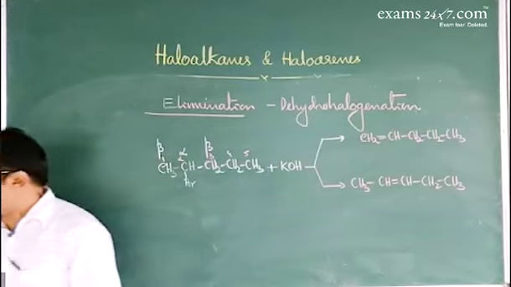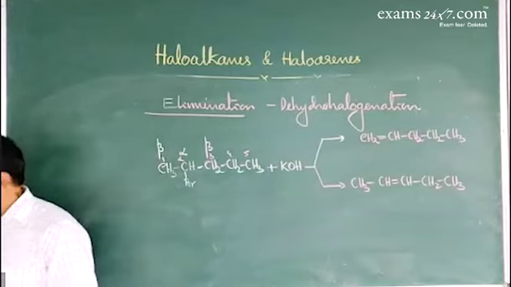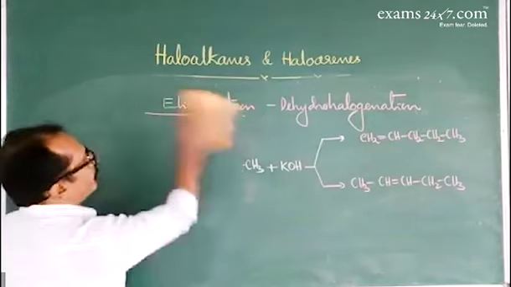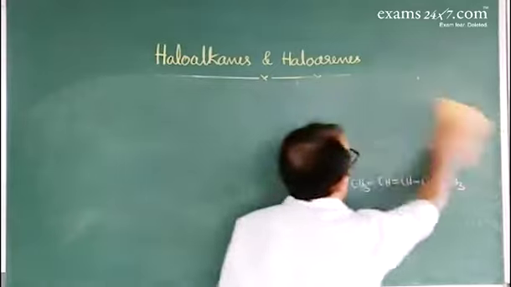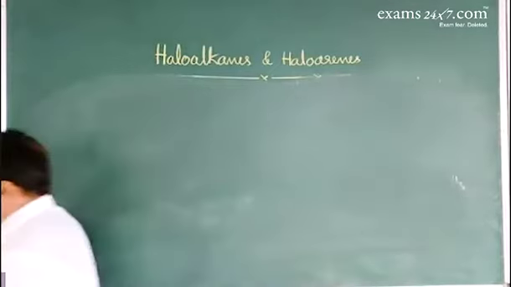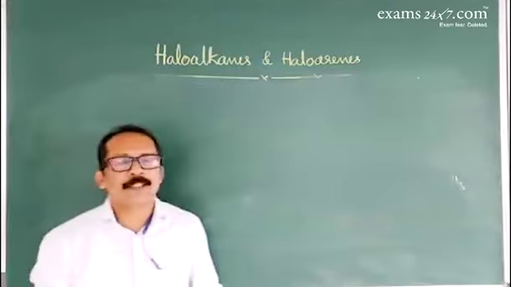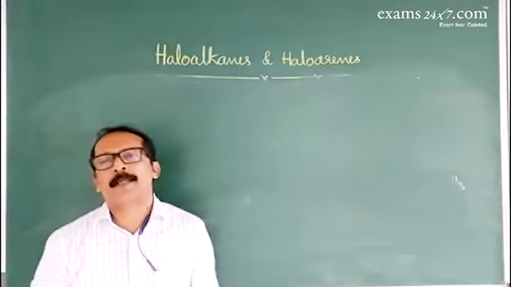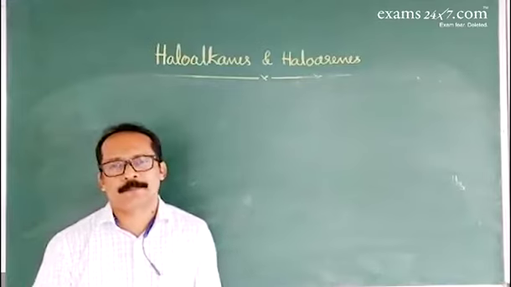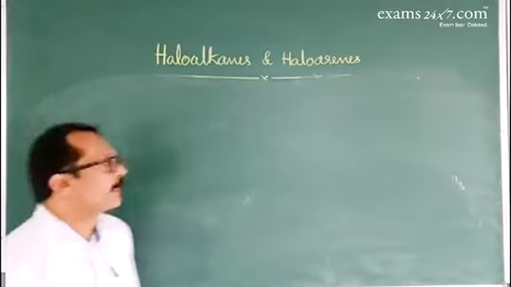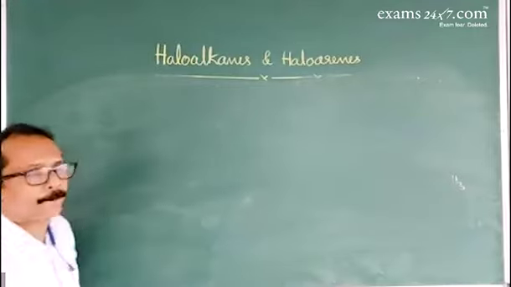After dehydrohalogenation, next is the reduction reaction. When haloalkane is subjected to reduction, that gives alkane. This reaction depends on the different types of reducing agent, and you have to remember them. The product is the same.